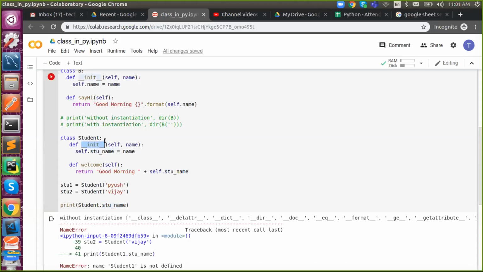I said the init method will be triggered when? When will the init method be triggered? When will the constructor be triggered in Python? Just while calling the class. While calling the class.